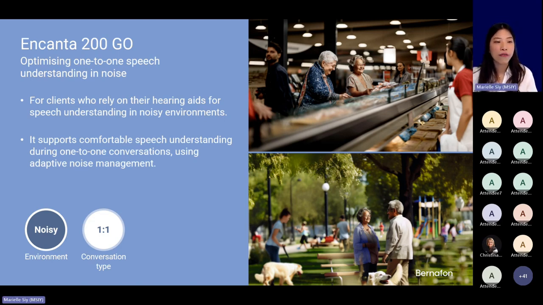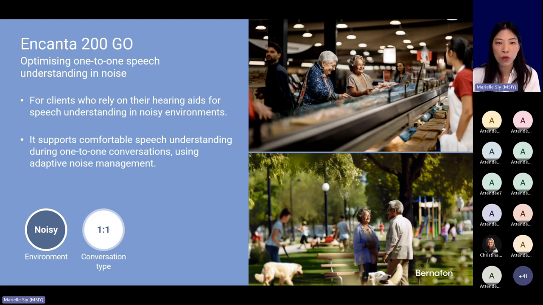Now, the second member of the Encanta family is Encanta 200 Go. So, who is it for? It is for clients who rely on their hearing aids for speech understanding, and this time in a more noisy environment. So for example, you can see in the photos someone that is frequently out shopping at the supermarket and is often interacting with other people. And you can also see that this persona is walking around the park with her dog and also with her husband.